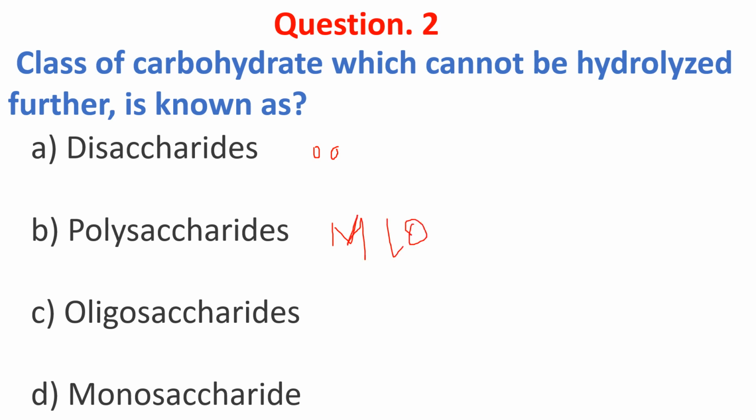Oligosaccharide has 3 to 10 monosaccharide units, and in D, monosaccharide is only one unit. Monosaccharides are the simple sugars which cannot be hydrolyzed further into a simpler form. So the answer is D, monosaccharide.